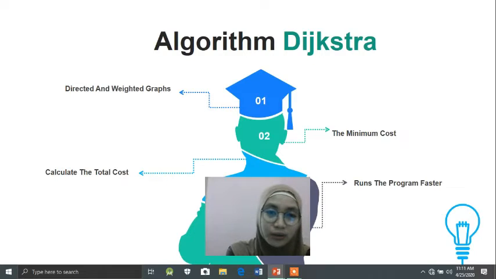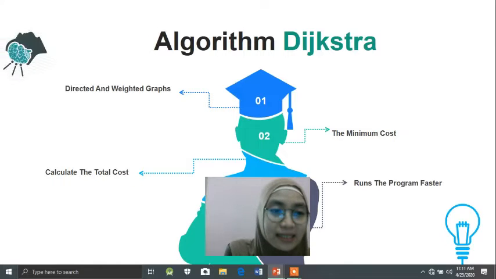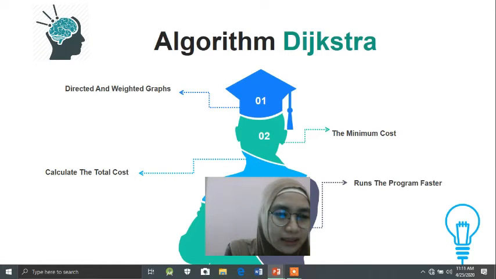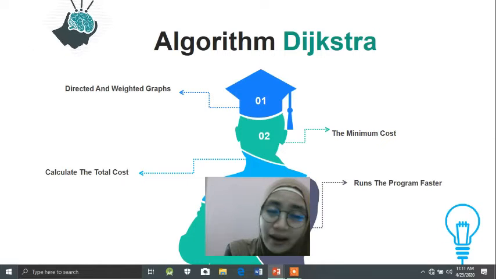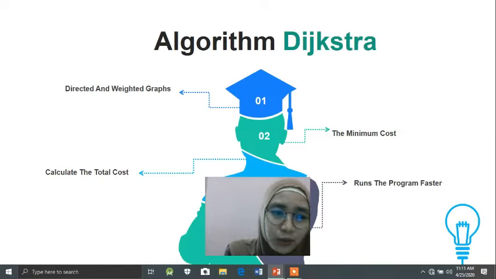Okay, now we talk about the Dijkstra algorithm. In this paper, the researcher explained that the Dijkstra algorithm implements a directed and weighted graph, where the distance between points is the weight of each edge.